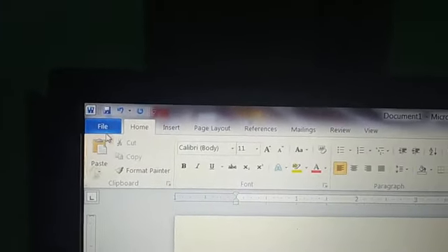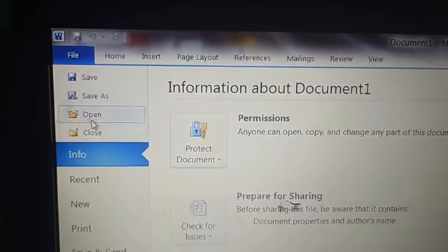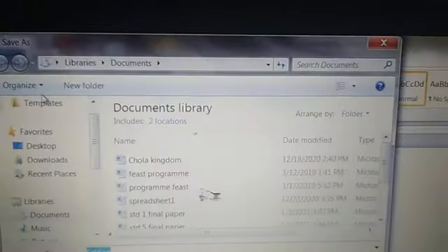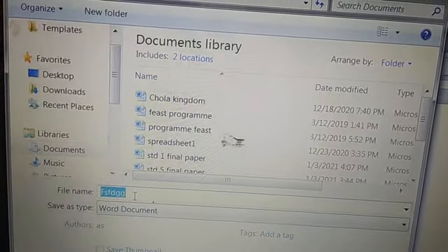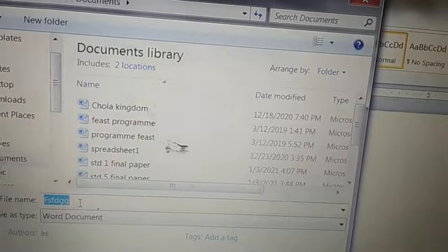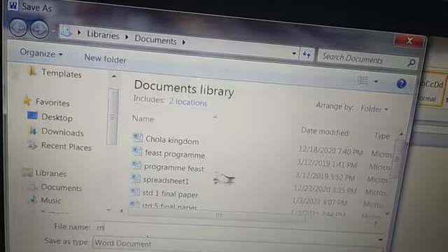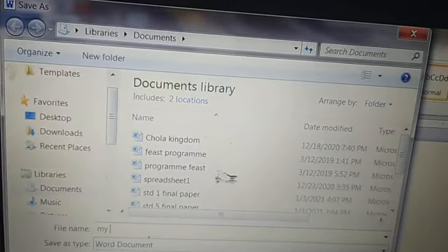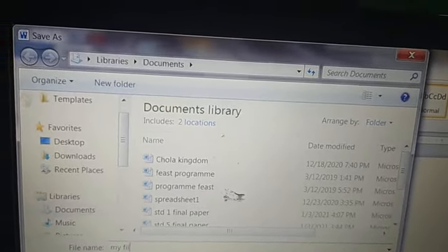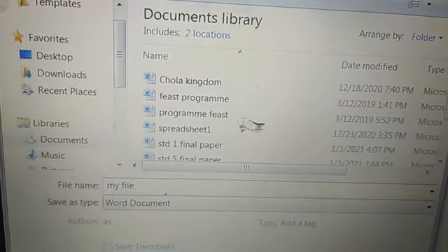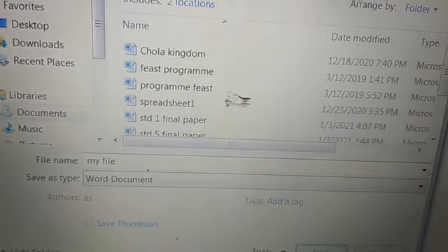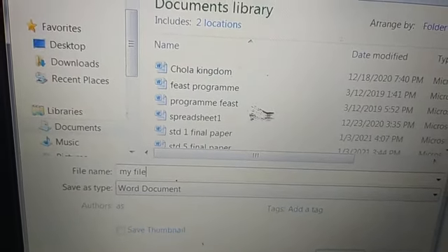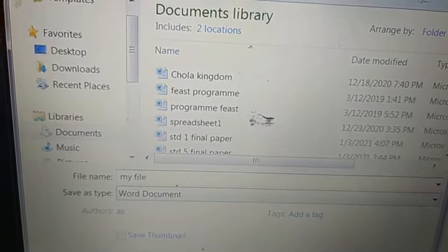Okay, see. For this I have to go to file tab, and here is the save as option. Click. Okay, now it is asking you to write file name. So my file, F-I-L-E, my file. Okay, file name I wrote. Okay, what I'm doing now, I'm creating file now. What am I doing now? Creating a file in MS Word.